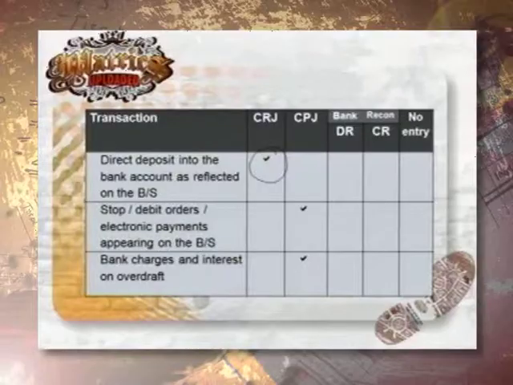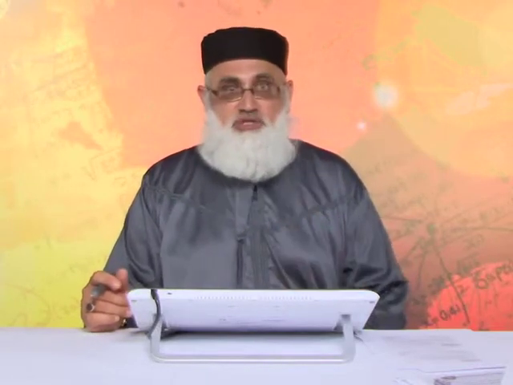A stop order or a debit order or an electronic payment appearing on the bank statement. The question that you ask yourself is, where is it appearing? It's appearing in my bank statement. Okay? Where is it not appearing? I need to now go and enter this information into my cash payments journal. For example, I've paid an amount via a stop order or a debit order or an electronic payment from my bank account, and therefore I need to enter this information to update my journals. Next one.